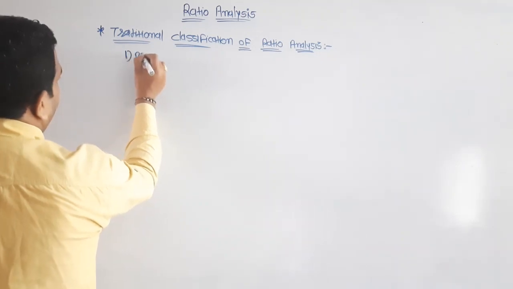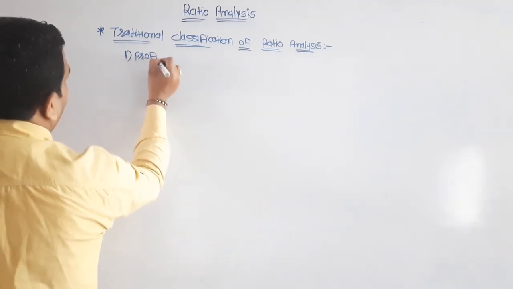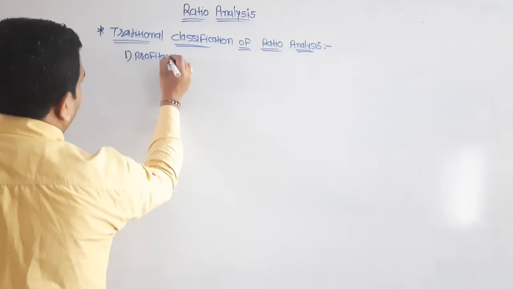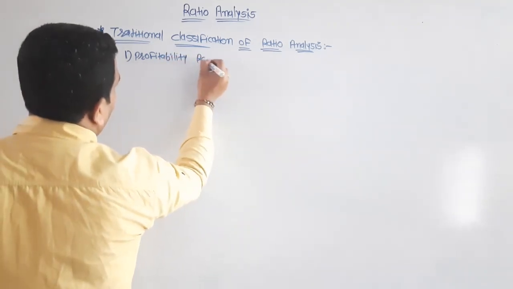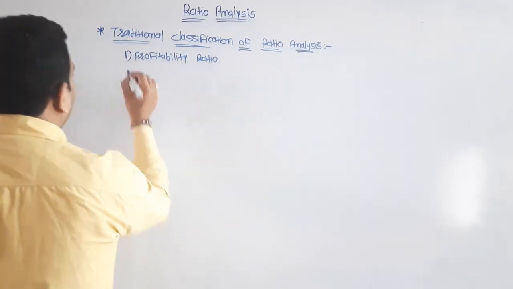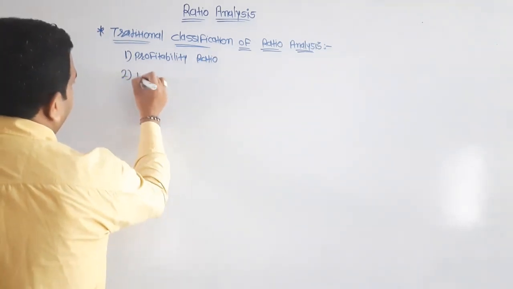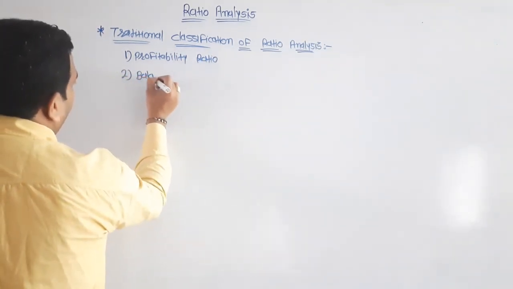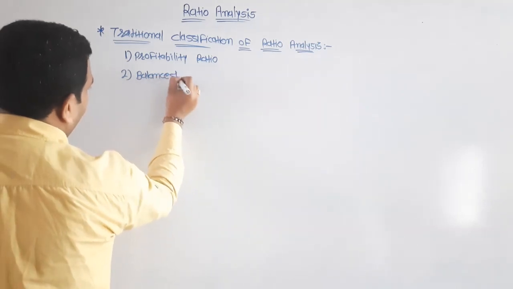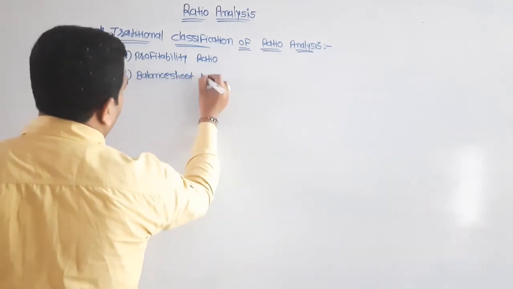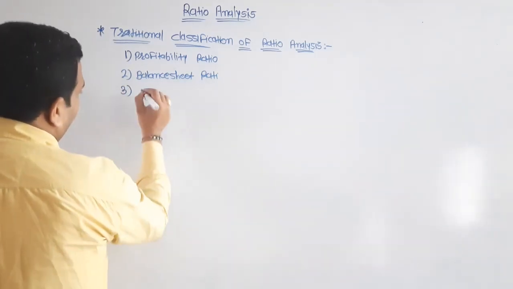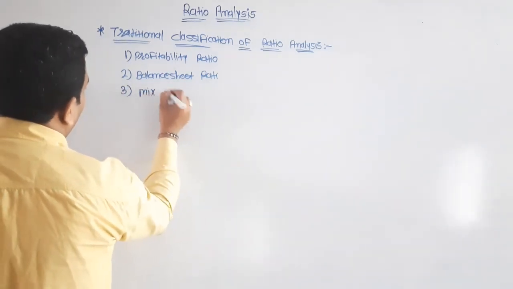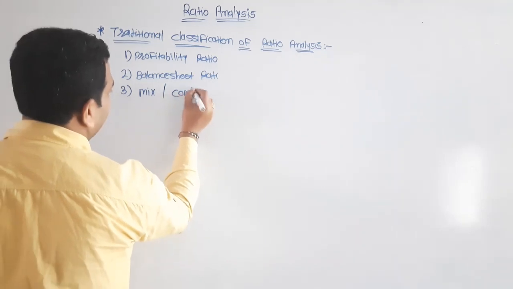First is profitability ratios, second one is balance sheet ratios, and third one is mixed or combined ratios.